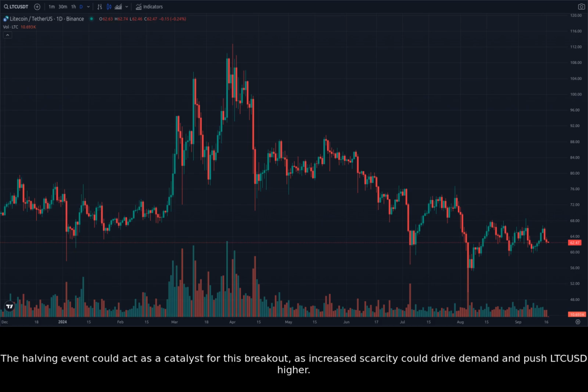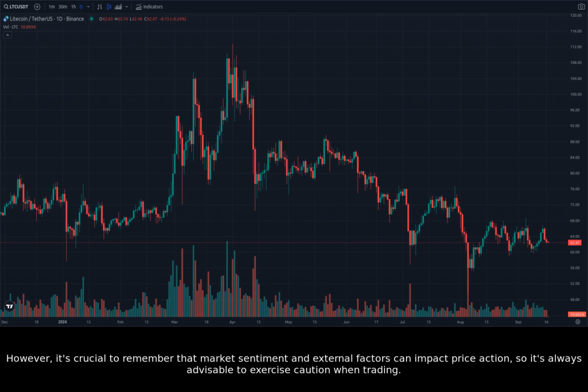The halving event could act as a catalyst for this breakout, as increased scarcity could drive demand and push LTCUSD higher. However, it's crucial to remember that market sentiment and external factors can impact price action, so it's always advisable to exercise caution when trading.